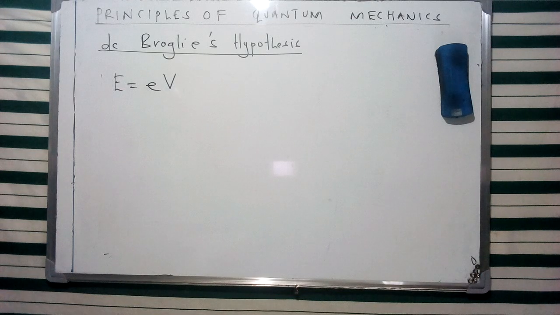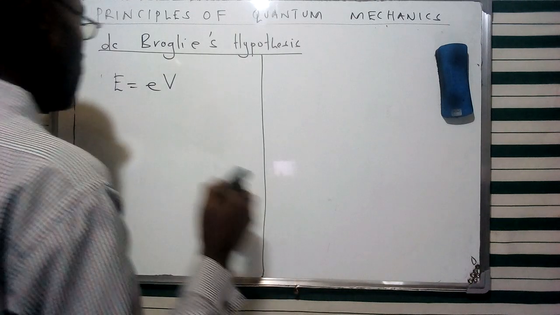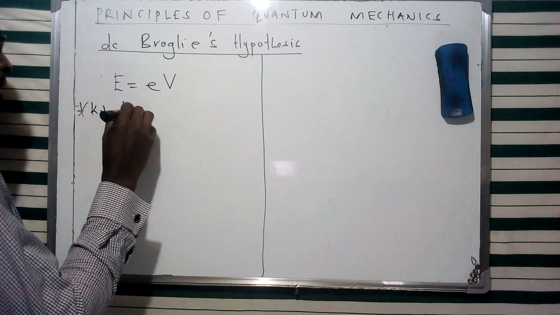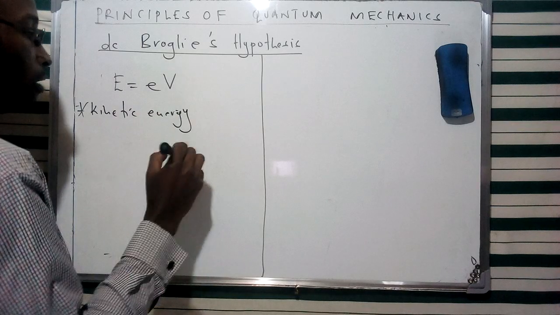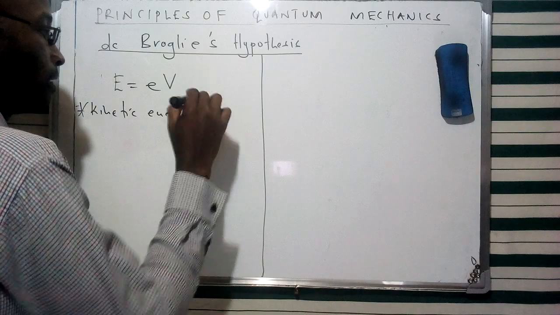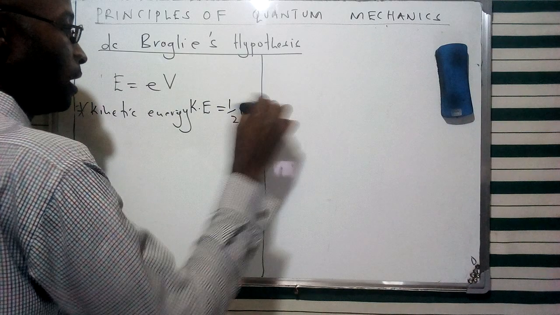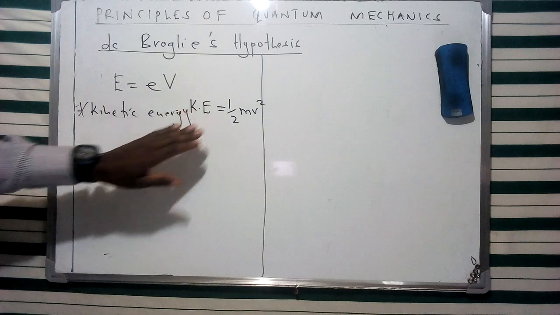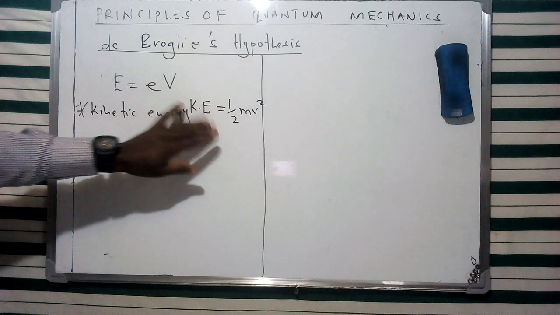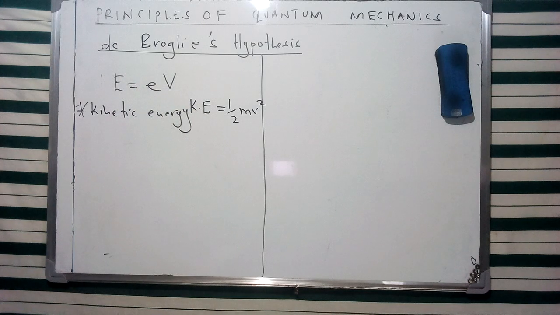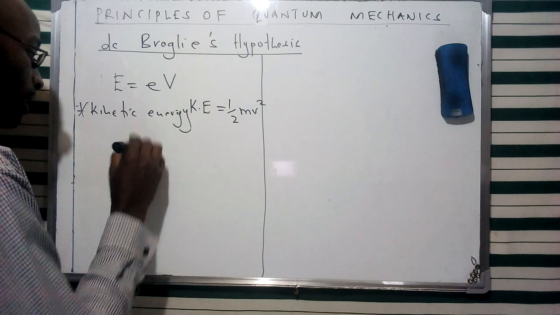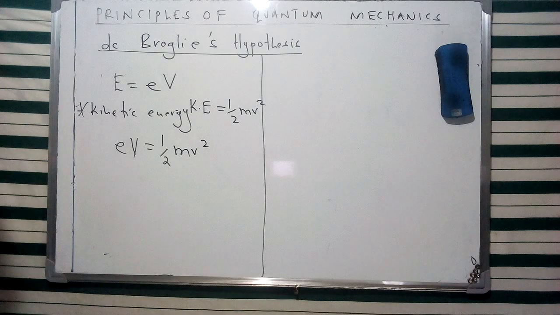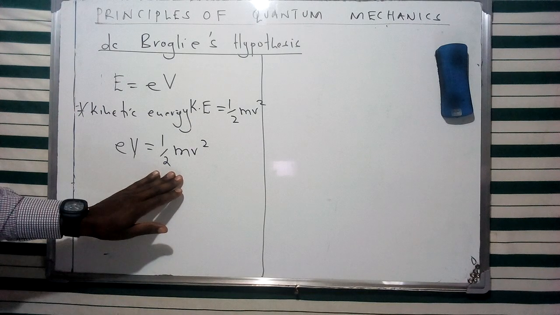And of course, if this electron is under motion, this is going to be the energy. We can describe as well its kinetic energy using the normal description from classical mechanics, where kinetic energy is given as half mv squared. So the energy of motion of this specific electron can be described in terms of kinetic energy. Therefore, we have these two descriptions for this particular electron, and we can write that the energy eV is equivalent to the energy of motion of this electron, given in terms of kinetic energy, which is half mv squared.